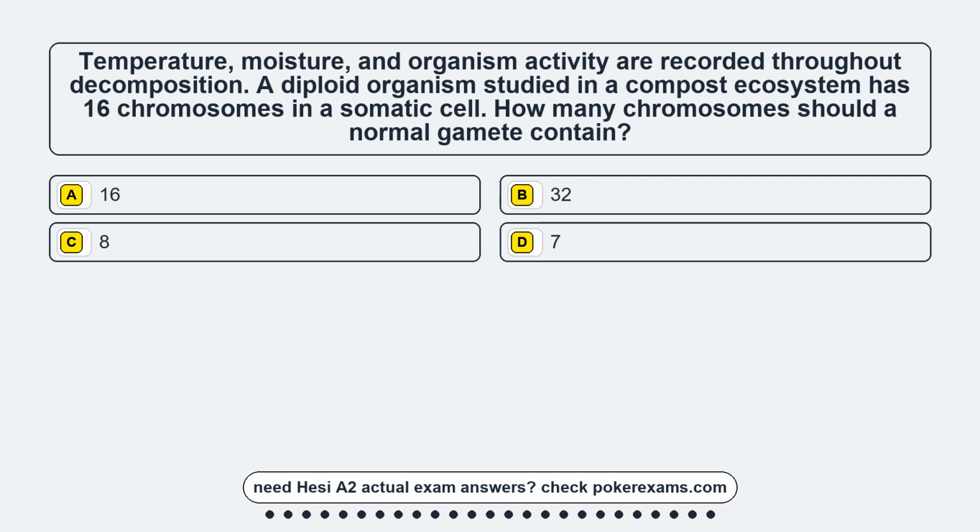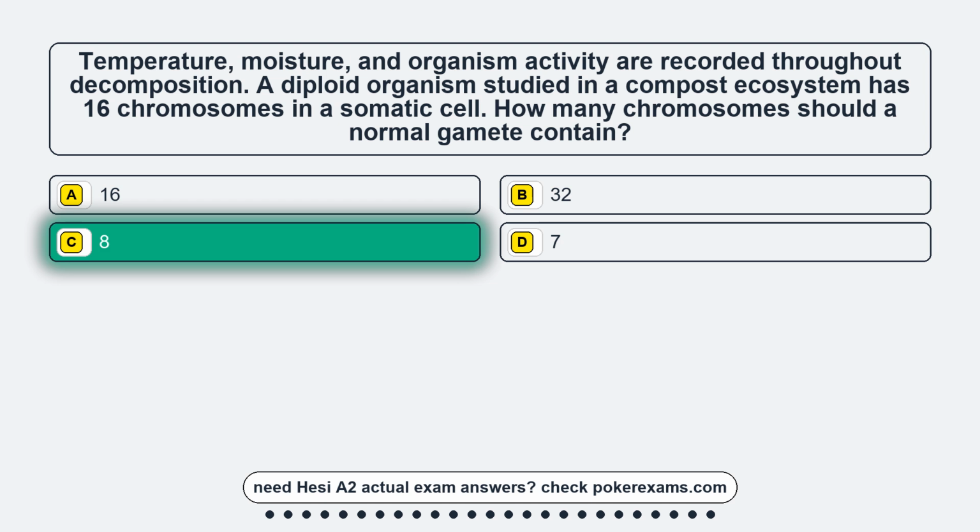Question 22. Temperature, moisture, and organism activity are recorded throughout decomposition. A diploid organism studied in a compost ecosystem has 16 chromosomes in a somatic cell. How many chromosomes should a normal gamete contain? Option A, 16. Option B, 32. Option C, 8. Option D, 7. The correct answer is option C, 8.